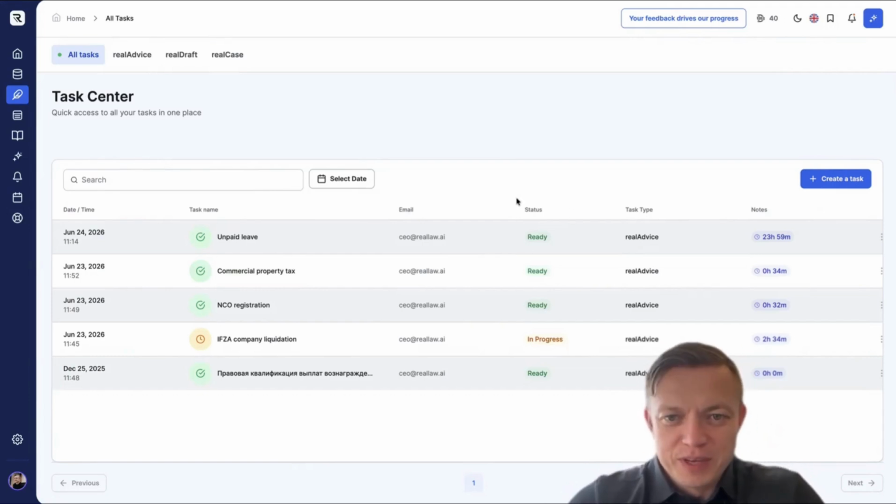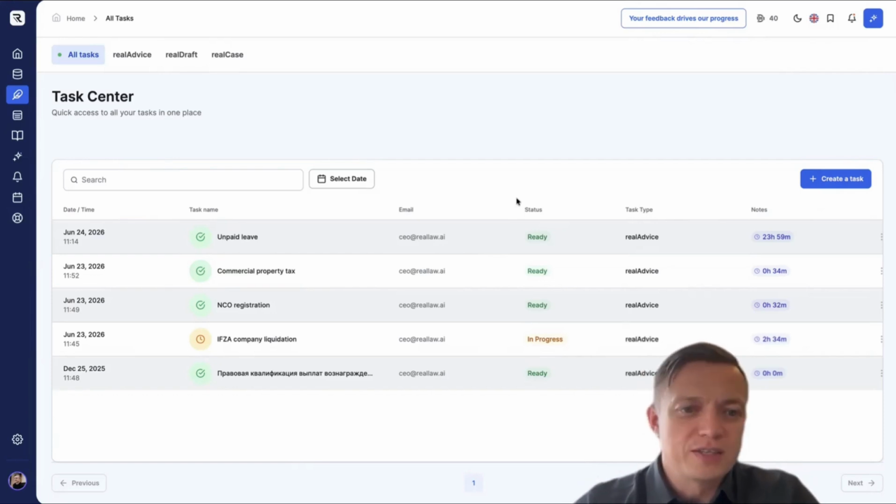As you can see, the request status has changed to ready. Naturally, we've already prepared a ready answer for the demonstration, but in reality, since we prepare it with real specialists, it can't take just seconds. Our deadline that we've set for the platform is 24 hours, naturally during business hours. So if you ask us at 6 p.m. on Friday or on Saturday, you'll get an answer on the next business day, which is Monday.